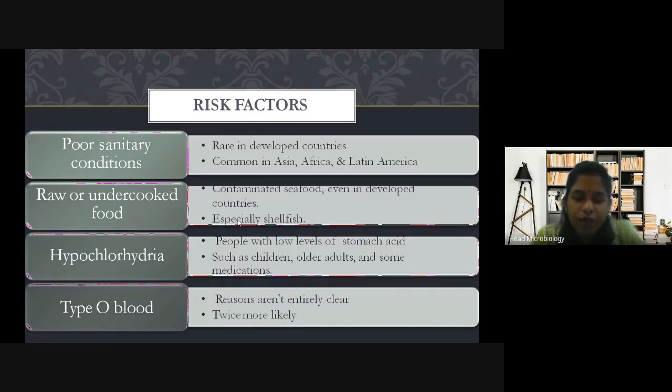So what happens in cooking? What happens when we cook the food?